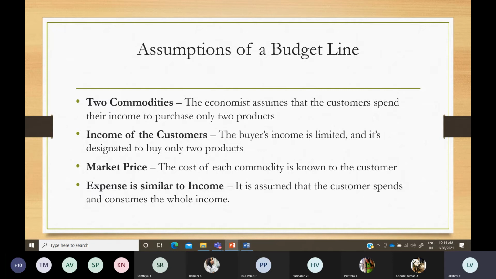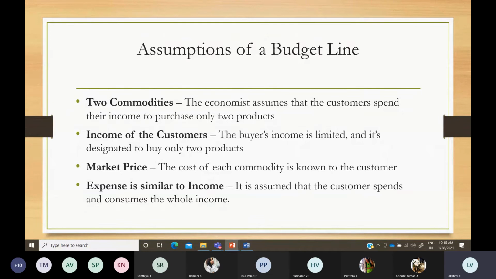Since our income is very limited and our financial resources are not enough, we are going to take only two goods, and allocate whatever money you have in your hand only on these two goods. One can be more and one can be less, or one is very high and one is zero.